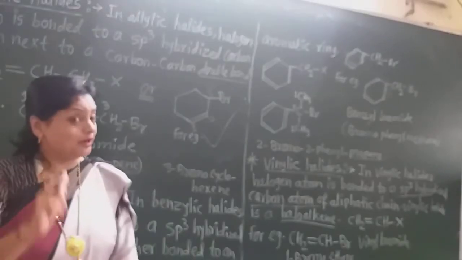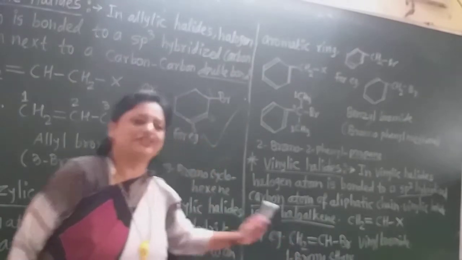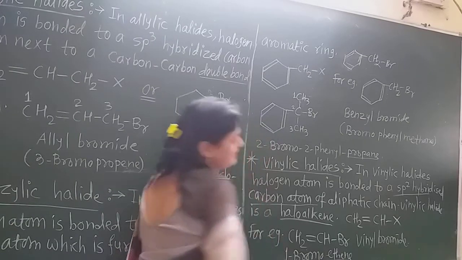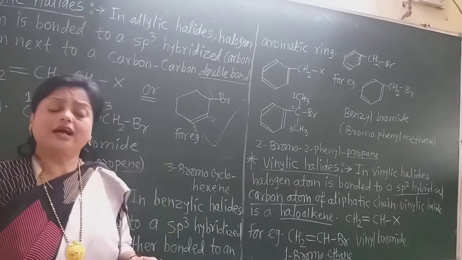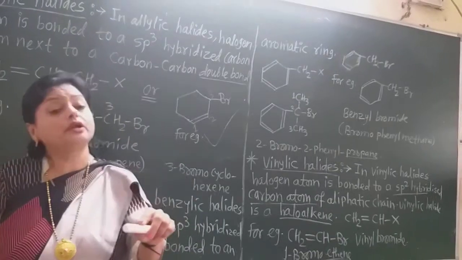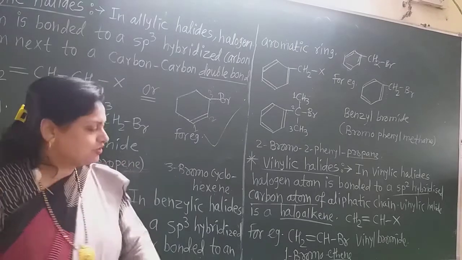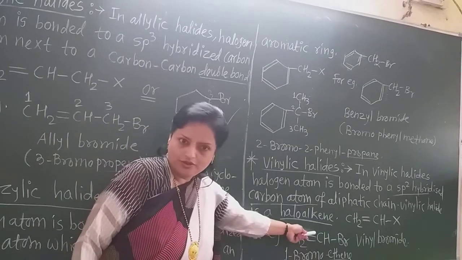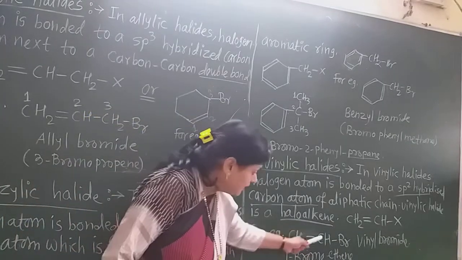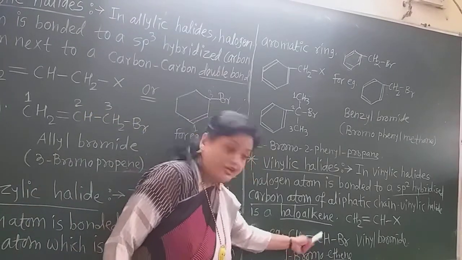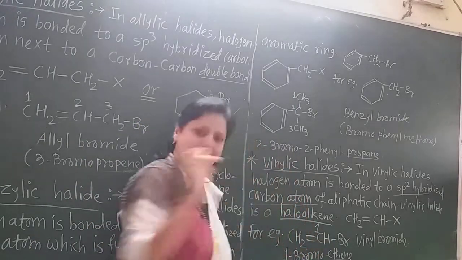But in the IUPAC name, the numbering must be given from the carbon which has the carbon-carbon double bond. So here there is a carbon-carbon double bond and a halogen, and numbering is always given from such a carbon. There must be a carbon-carbon double bond, but the halogen is nearer to that. Suppose I give number 1 here and 2 here, and the halogen comes on the second carbon. That is not correct, because we can write the double bond to that carbon as well, and here the halogen is also nearer.